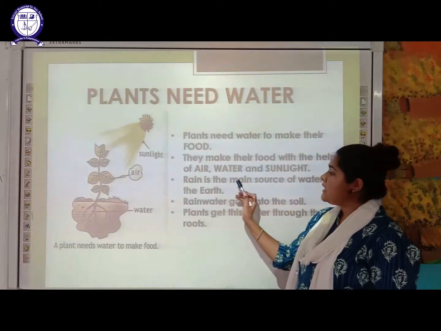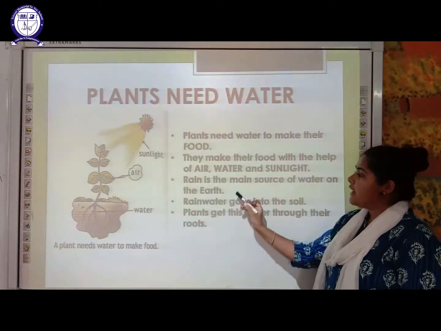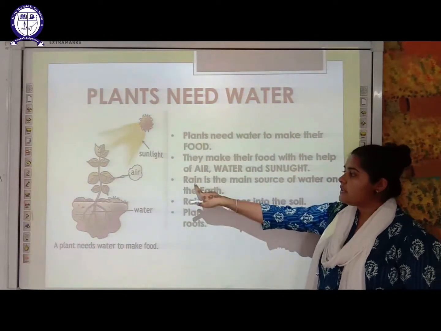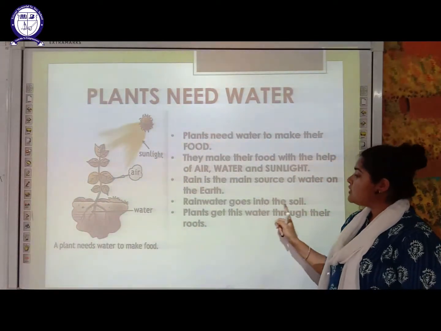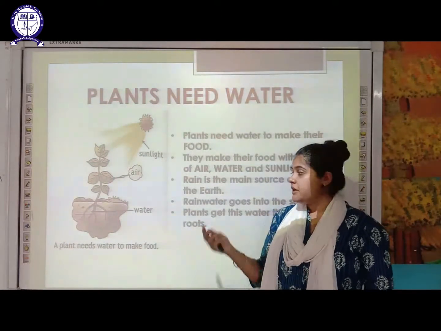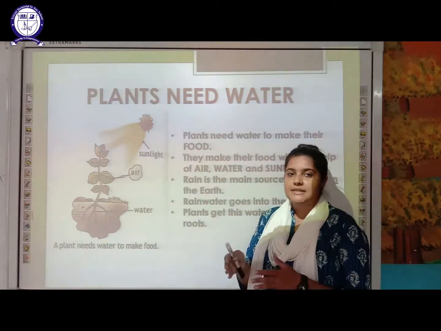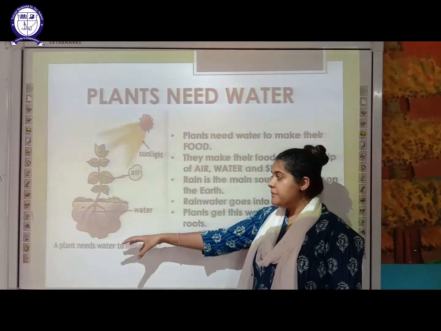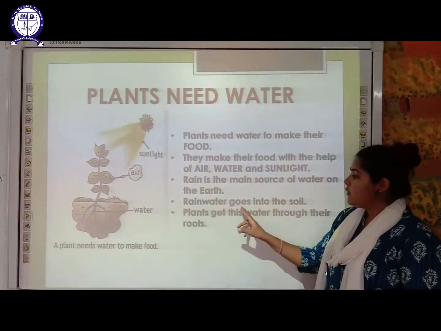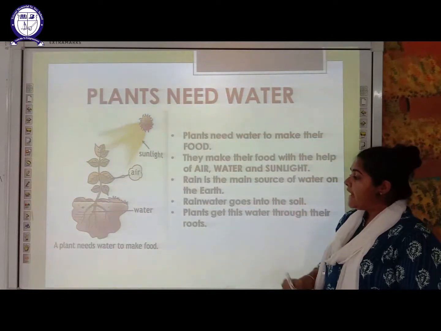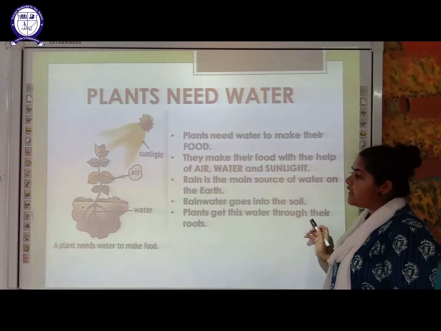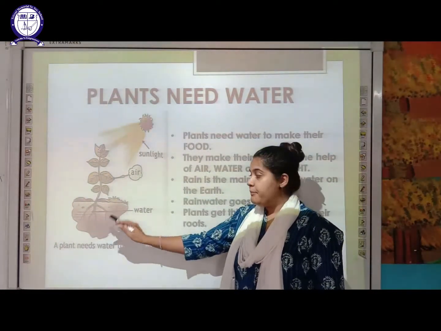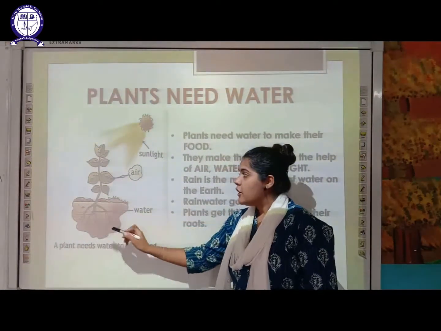As you know, rain is the main source of water on earth. Which is the main source of water on earth? The rain. So rainwater goes into the soil. After it rains, some of the rainwater seeps into the ground. That is, the rainwater is collected deep inside the soil. The plant gets this water through their roots. So the plant will absorb that water from the soil by which part? With the help of their root.